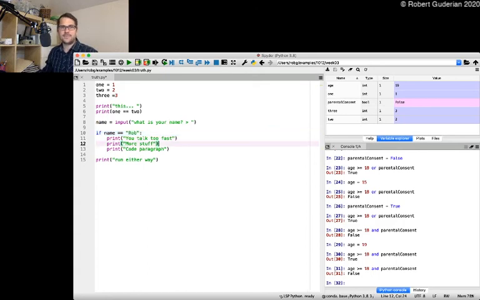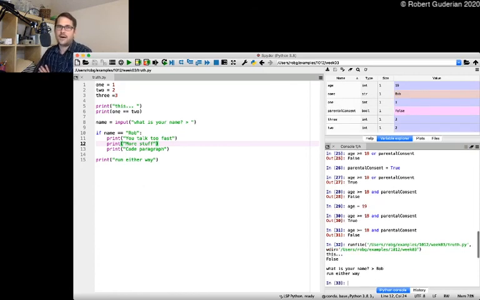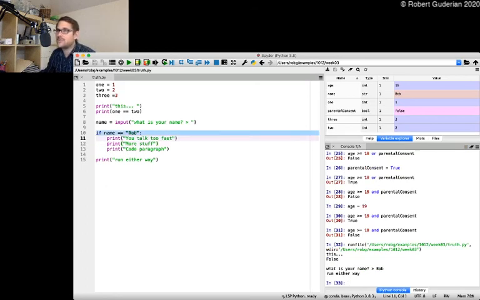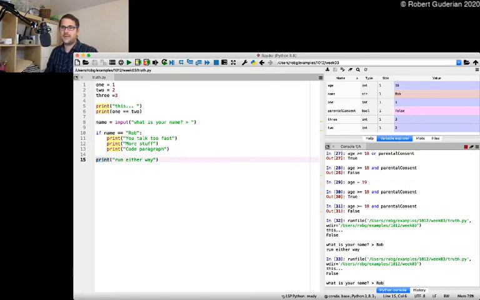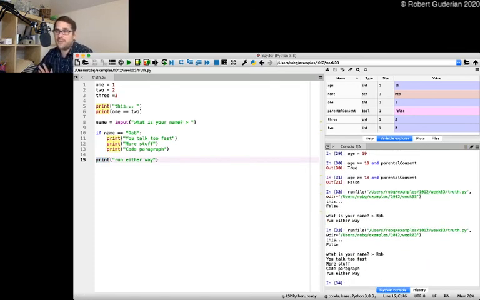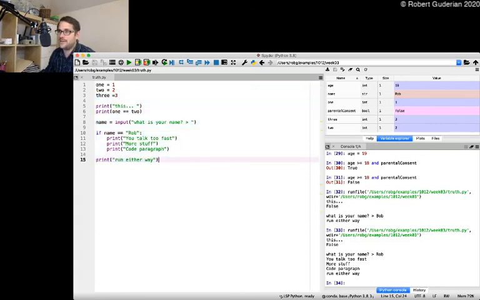So if I run this, it's going to print out all the stuff first and then say, what is your name? I'm going to say Bob. And then the thing that ran either way will run, because we asked the question, is the name equal to Rob? And this was false. If it's false, the if statement does not run. Everything in the code paragraph gets skipped. Then it'll skip down to here because it skipped that code paragraph and run that either way. Now, if I do give my appropriate name, it'll print out all this stuff in the code paragraph that's in the if statement, and then still continue running. In this case, it just ran top to bottom exactly how we would expect, and then was done running.